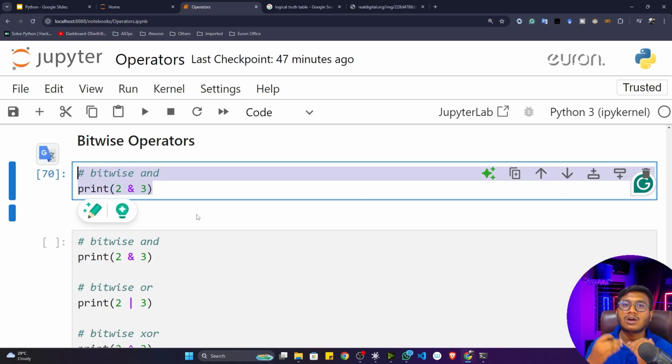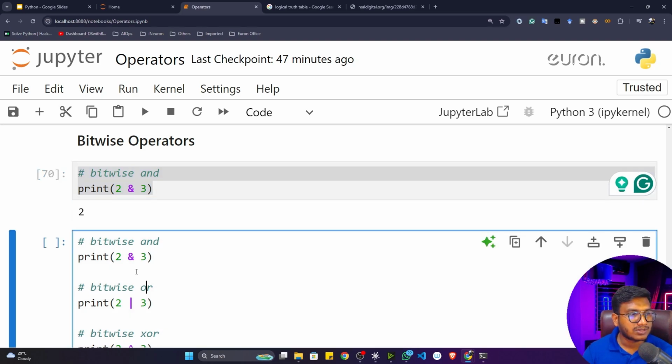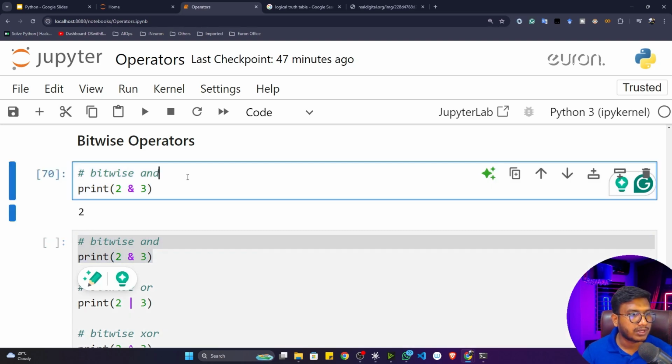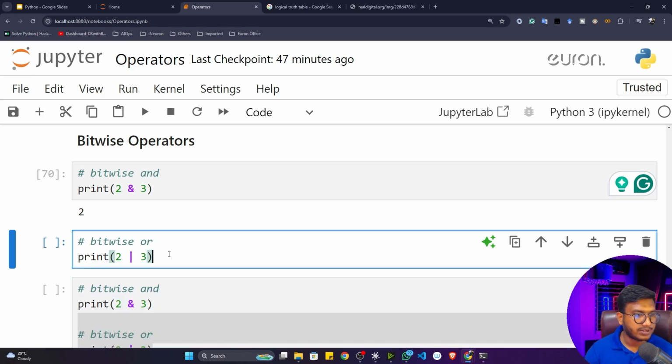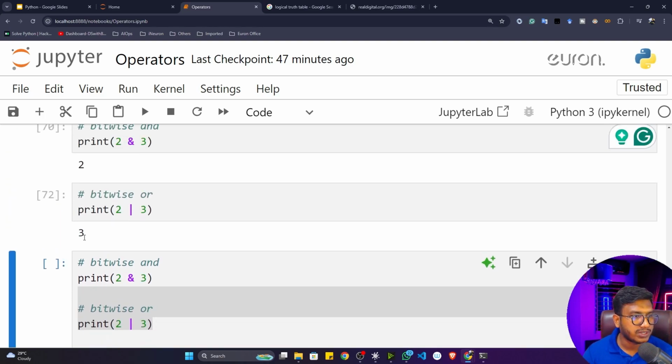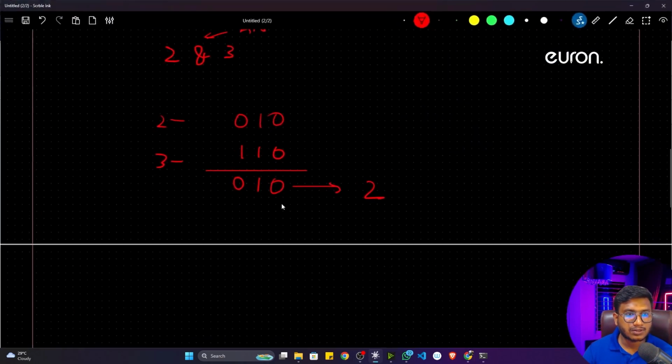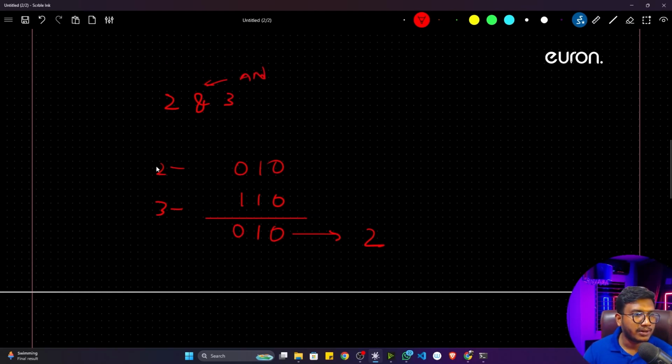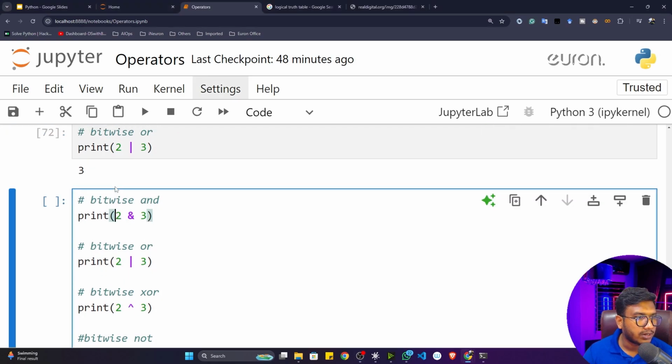First it converts everything to the binary representation, then the operation happens. Similarly, I can also show you the bitwise OR. If I execute this program, the output is 3. Let's get back to our blackboard. Now instead of performing the AND operation, we'll be performing the OR operation, using the same numbers, 2 and 3.